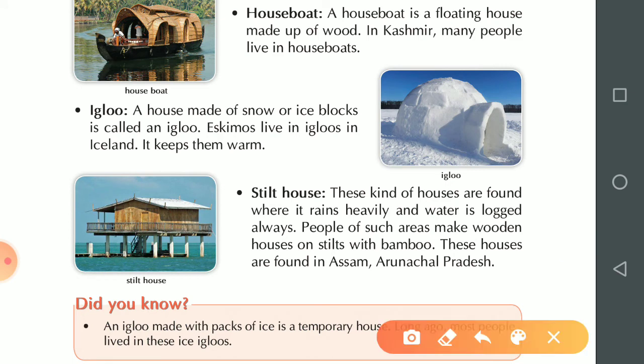Stilt house. Next is the stilt house. These kinds of houses are found where it rains heavily. Look here, a lot of water is logged, and water is logged always. People of such areas make wooden houses on stilts with bamboo. These houses are found in Assam and Arunachal Pradesh.